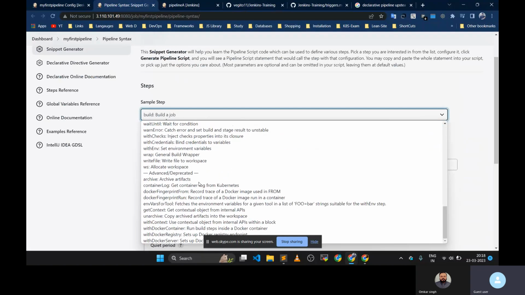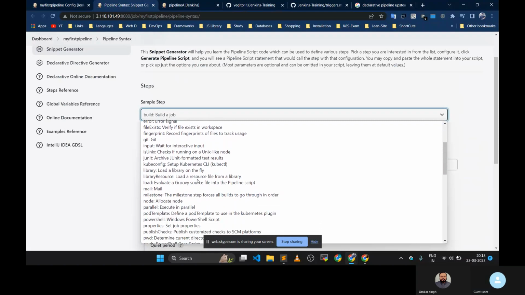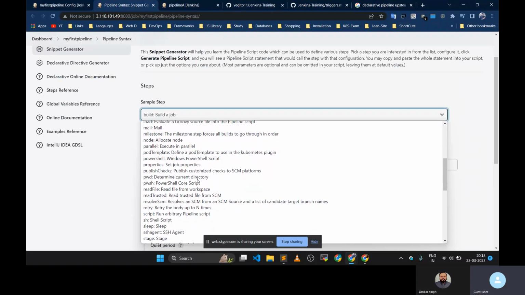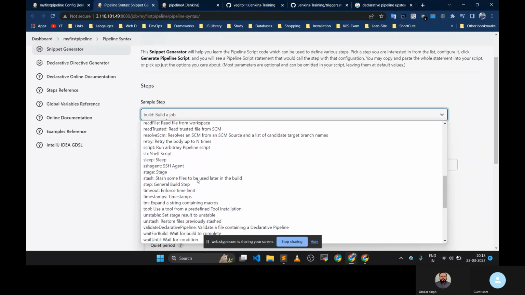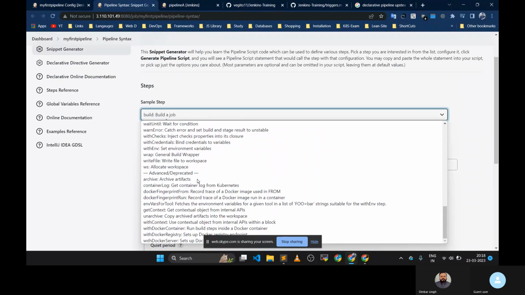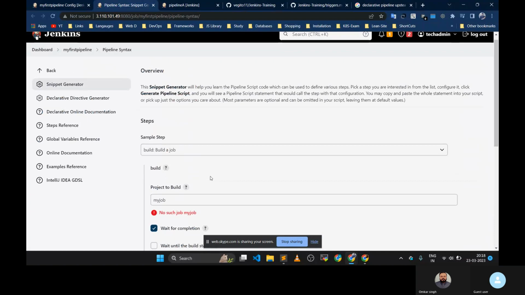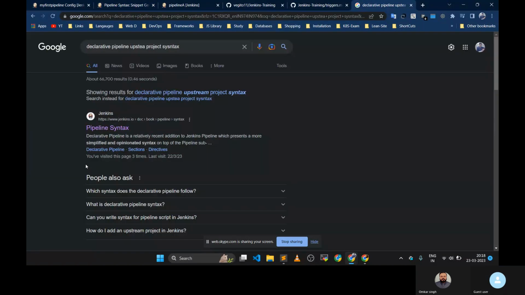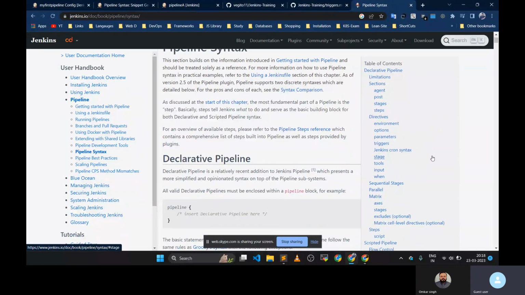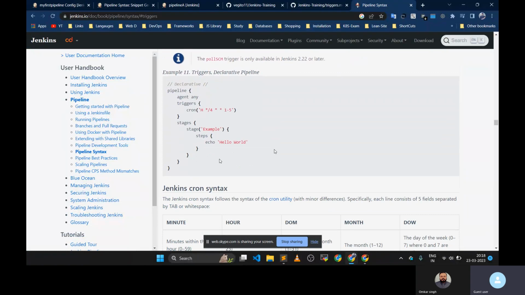Currently what we want is to trigger it after some job. Let's see if it is here or not. I don't know why it isn't here. Yeah, triggers and go to the string.